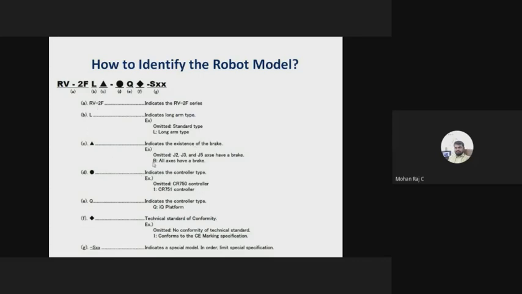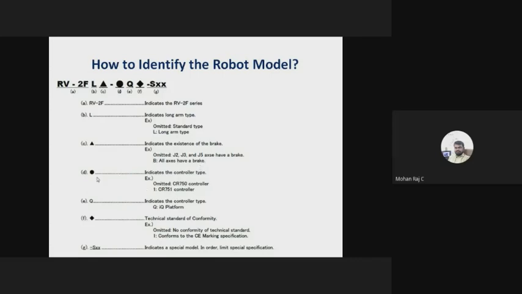Suppose J2, J3, J5, if it is B, what does it mean? All the axes have brakes. If there is no letter here, the J2, J3 and J5 axes have brakes. The other axes don't have a brake. That is the meaning. Here we are using RV2FB, so B means all the axes have a brake.